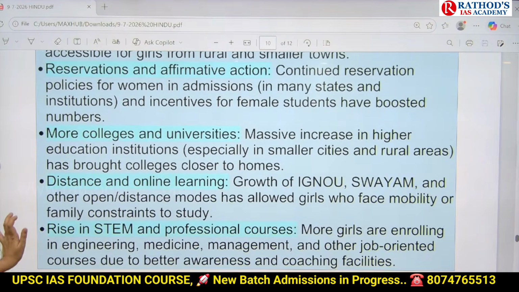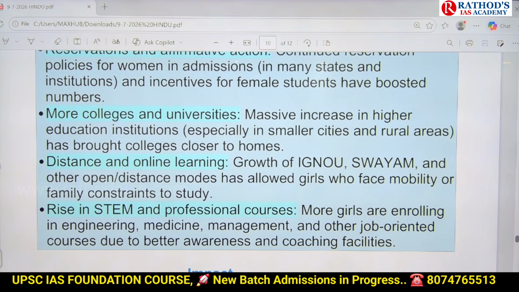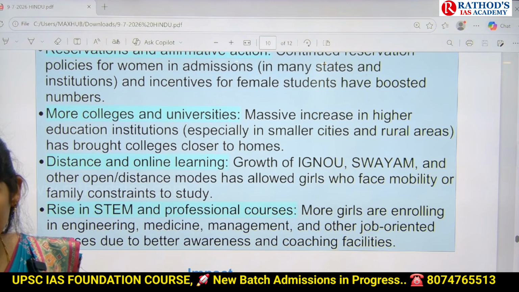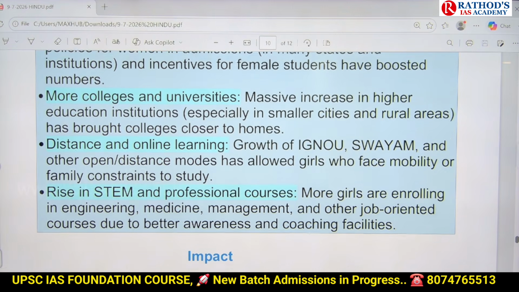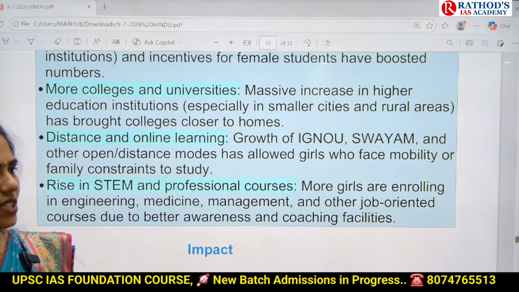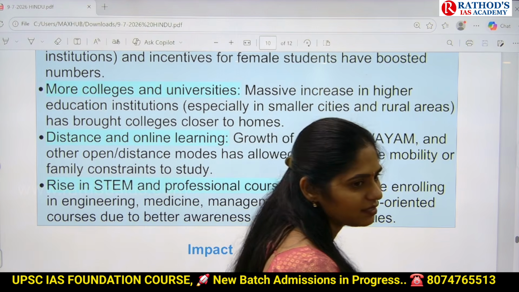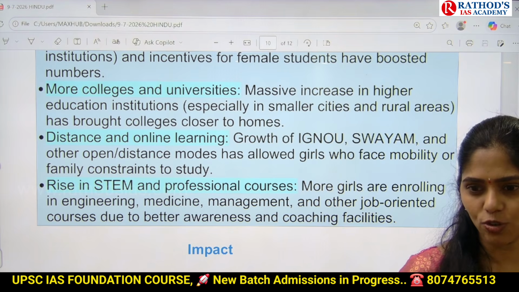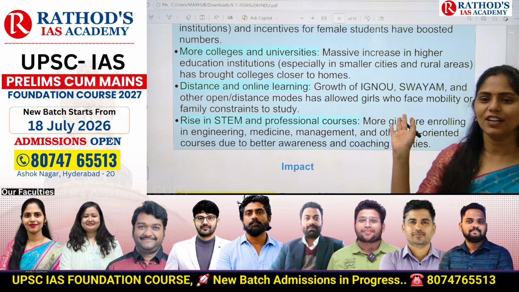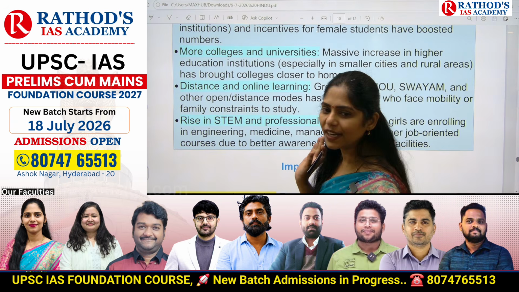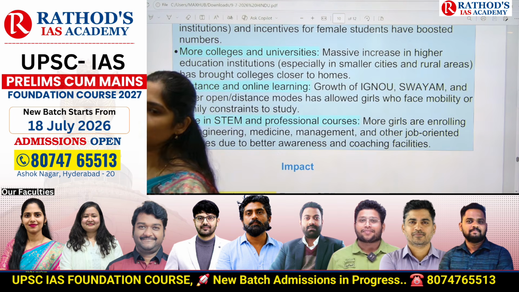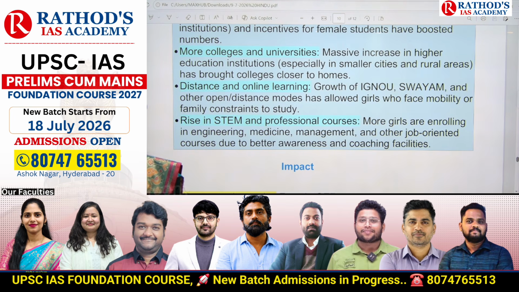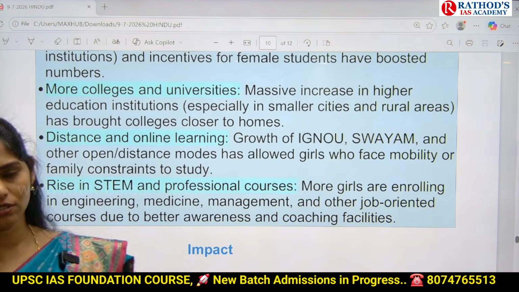And now we have more number of colleges and universities. Because of the increase in colleges, increased number of seats, obviously women can get seats easily. And next one is nowadays, lots of universities are providing online courses also. And even distance courses, no need of going to college every day, only for examinations you will go and write and come. So because of this kind of services provided by the colleges also, there is increased women participation.